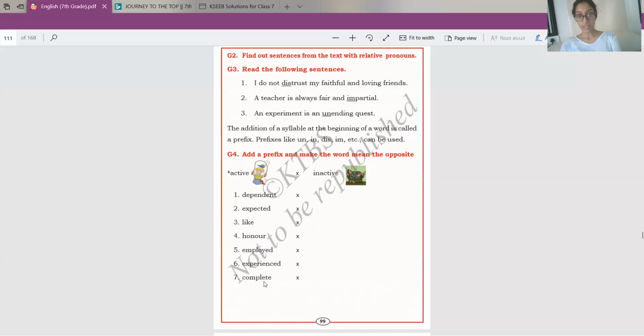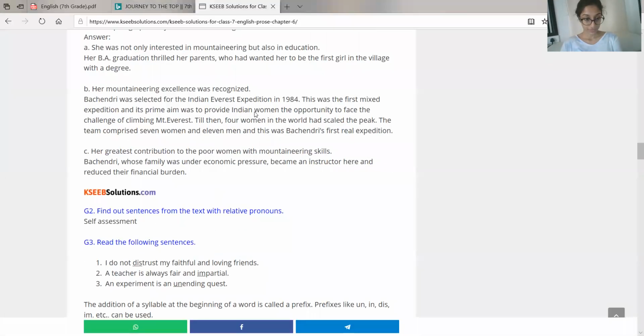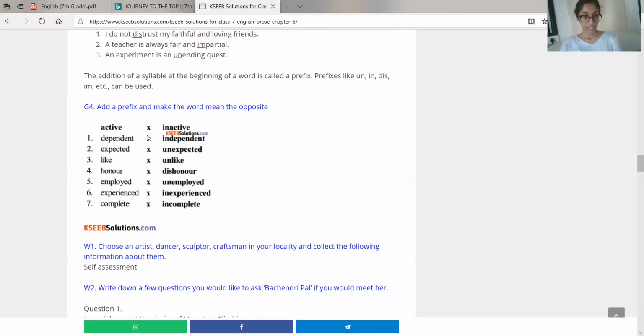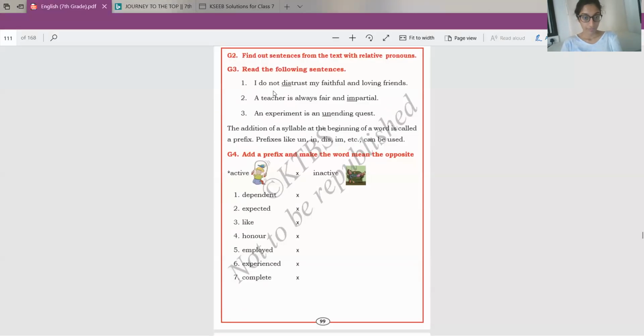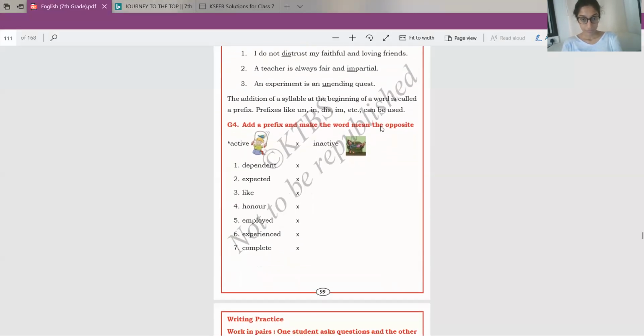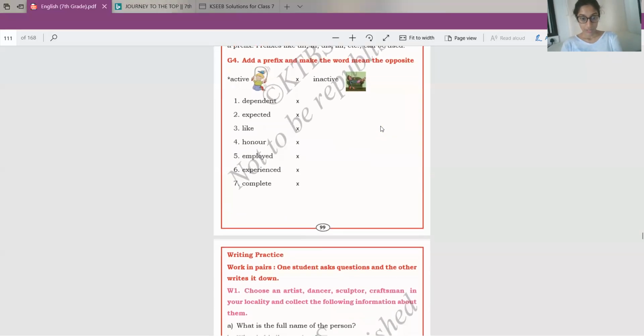Complete, incomplete, in is the prefix again. So I'll show you the solutions. Note down the answers. See, active, inactive, dependent, independent, expected, unexpected, like, unlike, honor, dishonor, employed, unemployed, experienced, inexperienced, complete, incomplete. Note down those. Next.